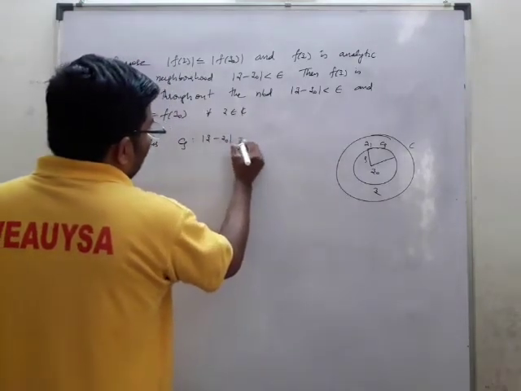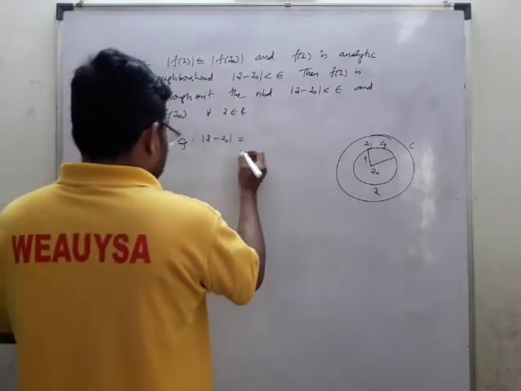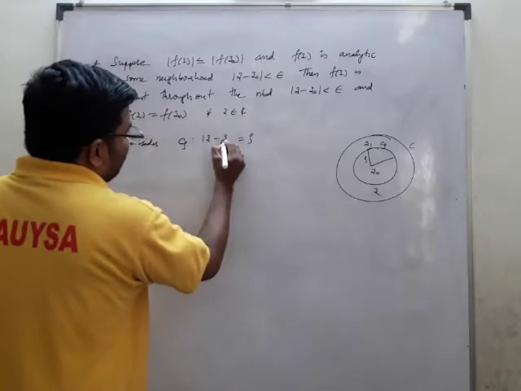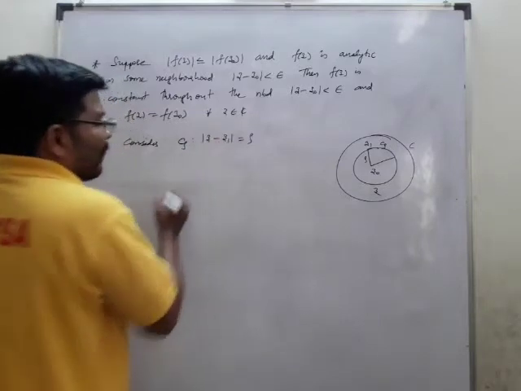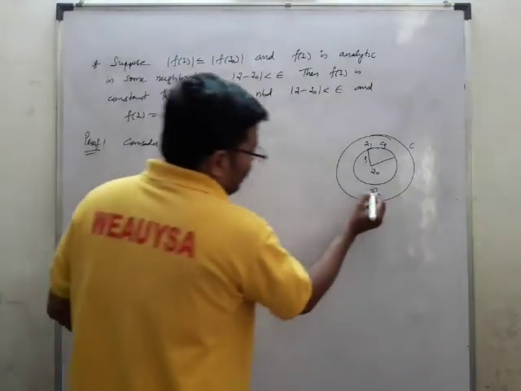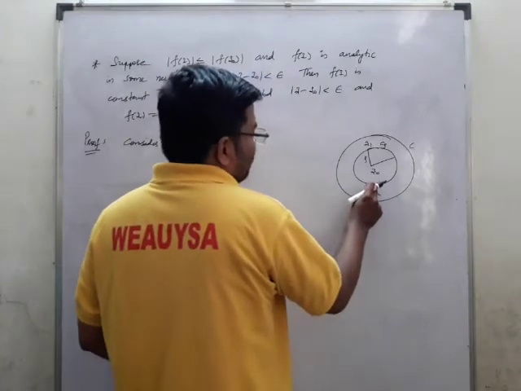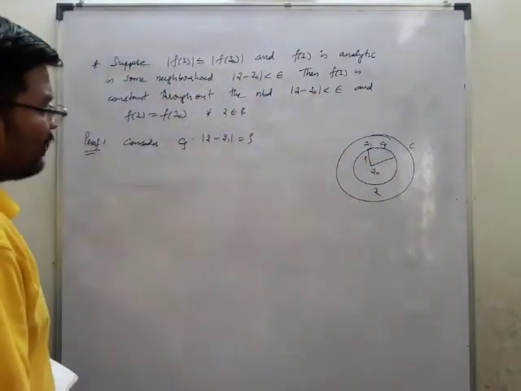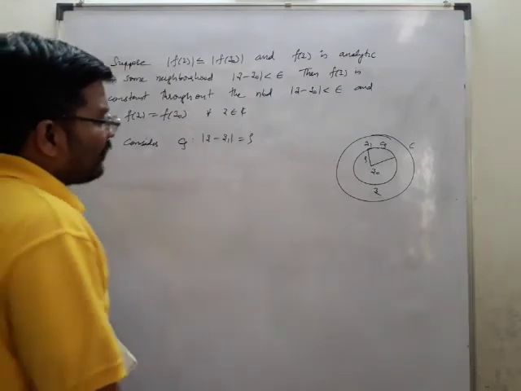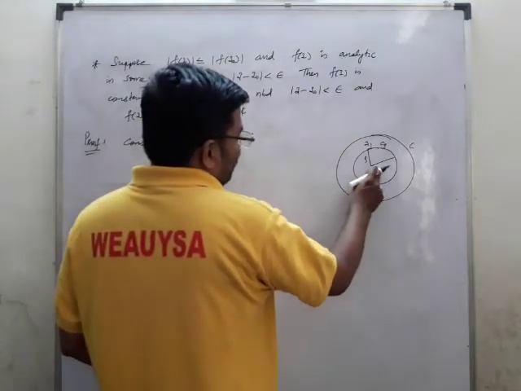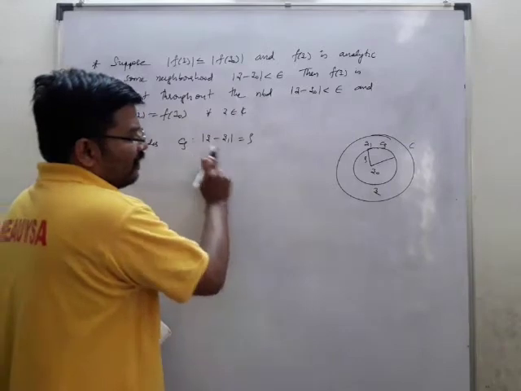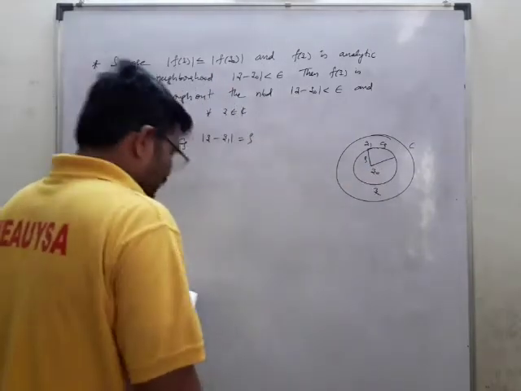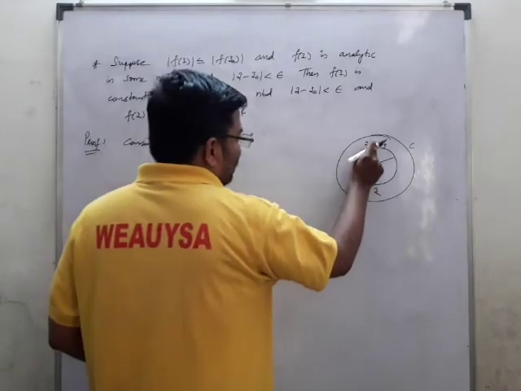Z minus Z naught is equal to rho, or I may take Z minus Z1 equal to rho. I may just consider the point Z here such that Z minus Z1 is nothing but equal to rho. If I am taking this Z naught as Z, and the value of Z lies here, then I may write Z minus Z1.